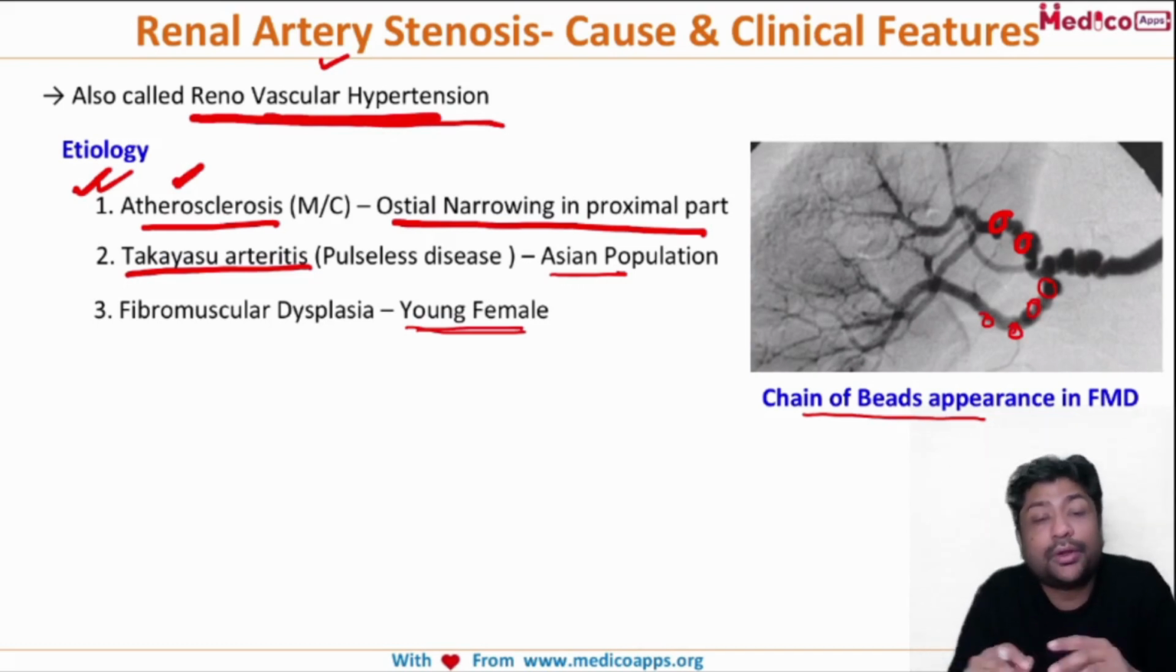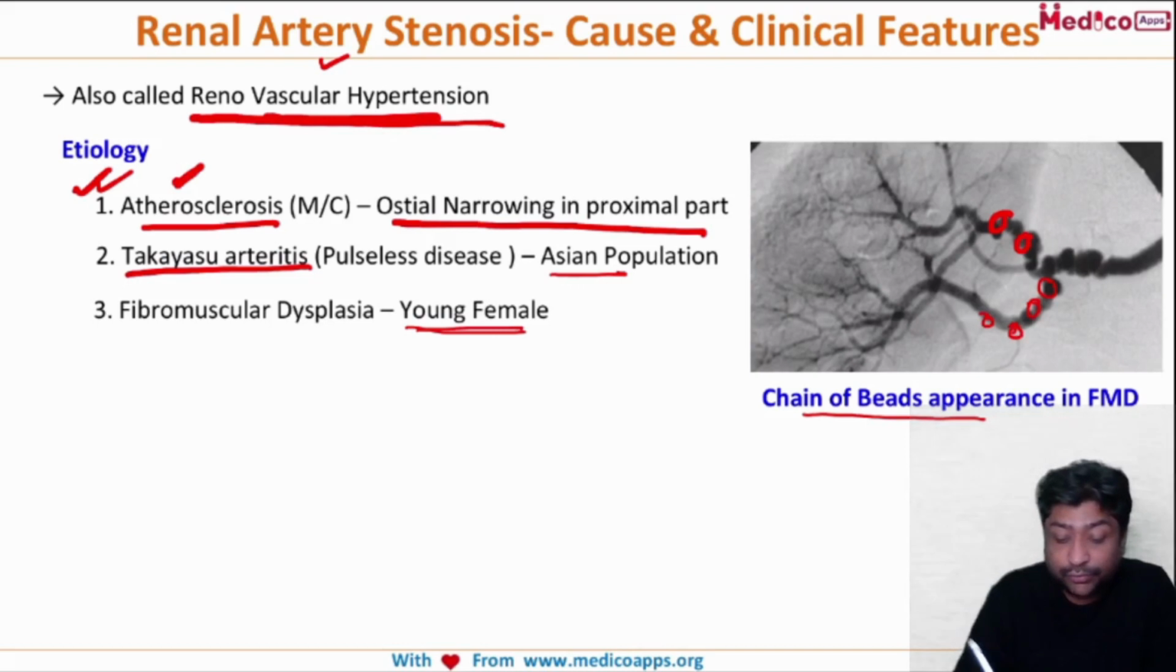So these are the important causes. Now, one important option which is very frequently given in the examination, and which students get confused about, is polyarteritis nodosa.